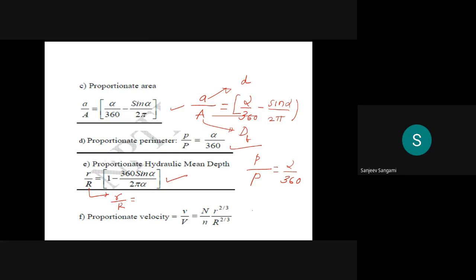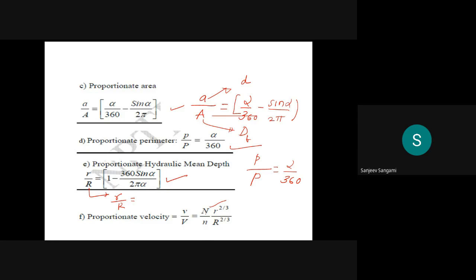Then the proportional velocity, with respect to the depth of flow versus the diameter, can be calculated with this equation,